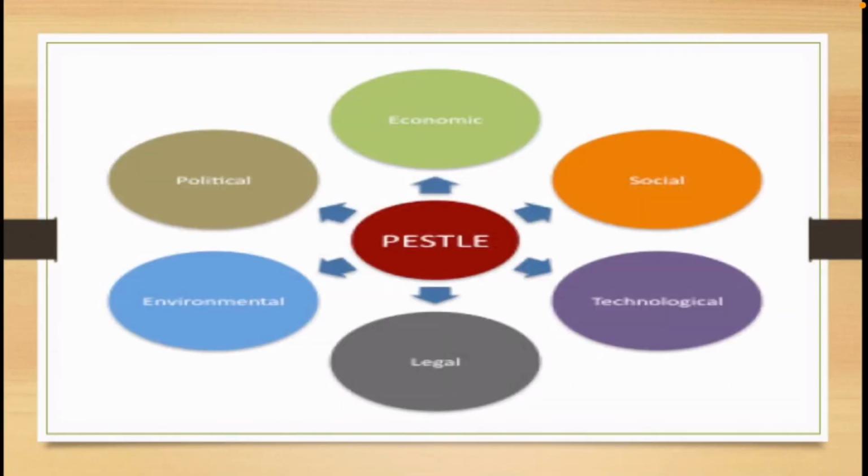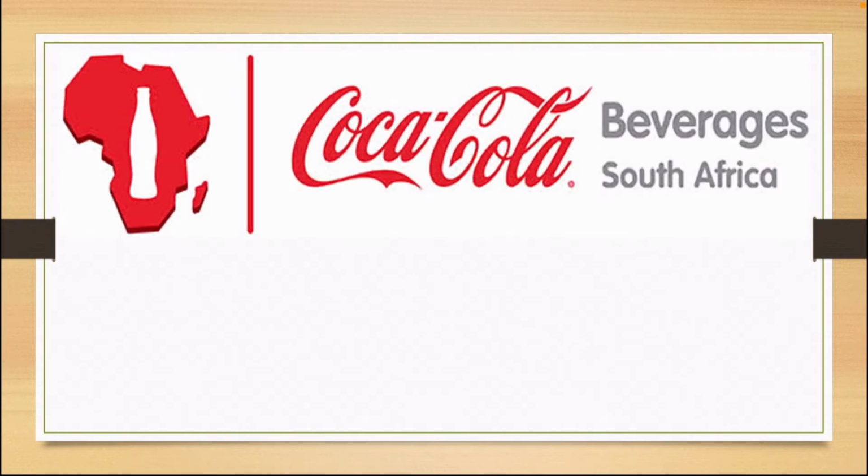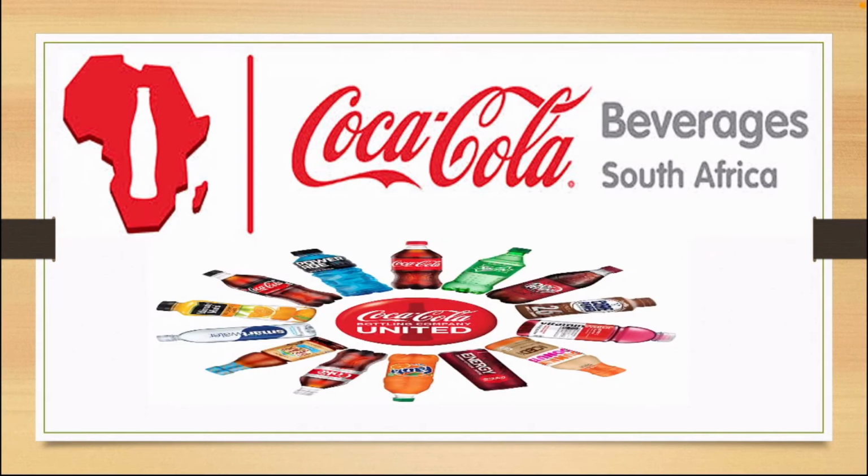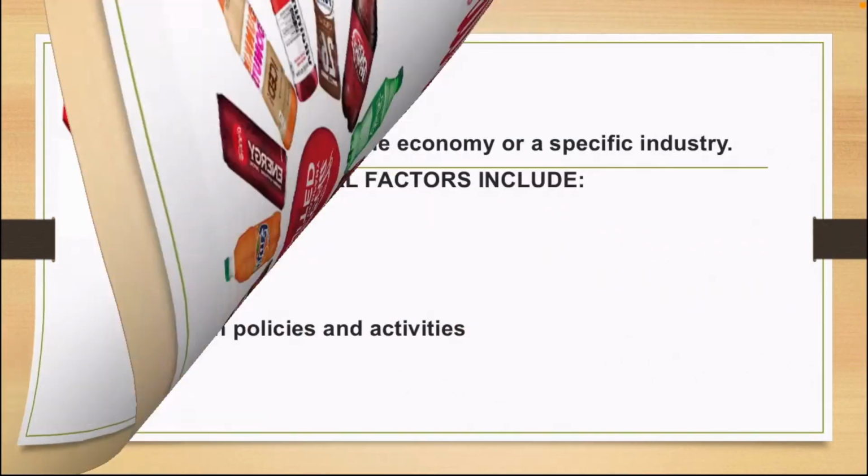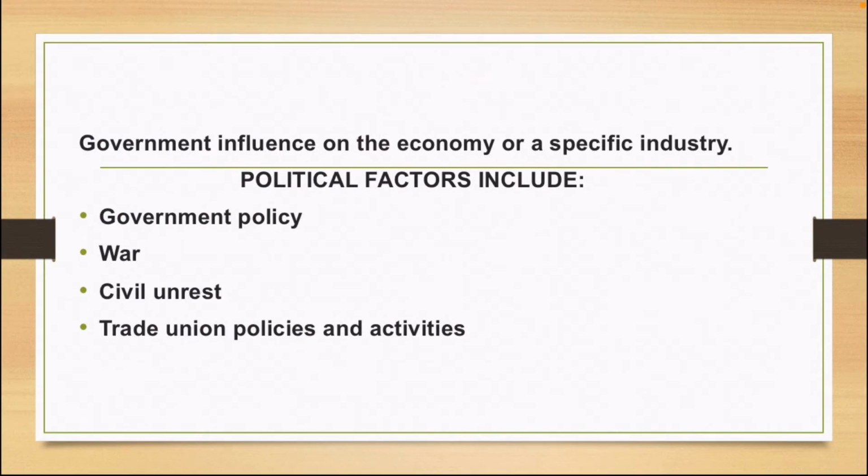In the PESTLE framework, the P stands for political, the E stands for economic, the S stands for social, the T stands for technological, the L stands for legal, and the E stands for environmental. The example used throughout the presentation will be Coca Cola beverages in South Africa. Let's take a look at the PESTLE analysis in greater detail.